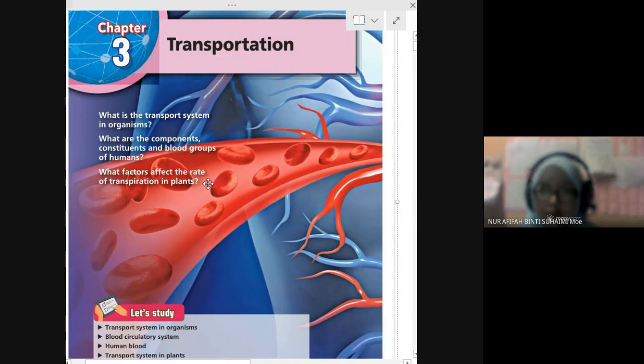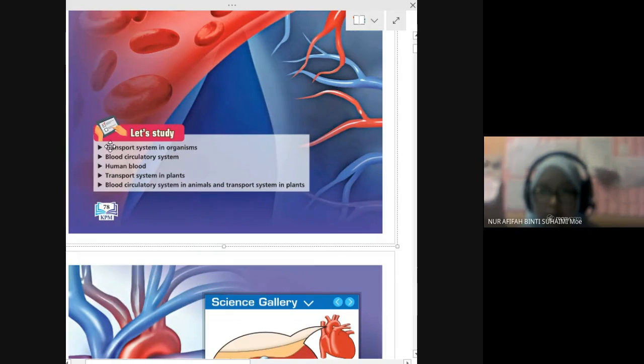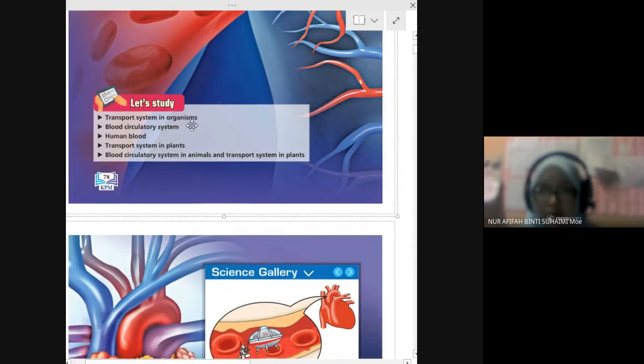What do plants carry out? In human, what do they have in their body, what do they transport throughout their body? They're divided into two, human and animal, and then one more is plant. So we have five components, five lessons that you need to study. The transport system in organism, from microorganism to complex organism, and blood circulatory system in human or animal, type of human blood, okay.